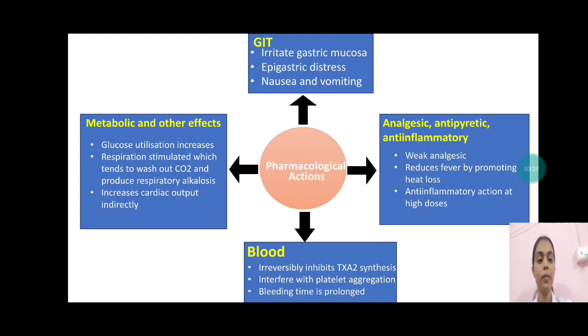Then on blood, it irreversibly inhibits TXA2 synthesis, which interferes with platelet aggregation, and then bleeding time is prolonged. Then glucose utilization increases, respiration is stimulated, which tends to wash out CO2 and produce respiratory alkalosis, and it increases cardiac output indirectly.